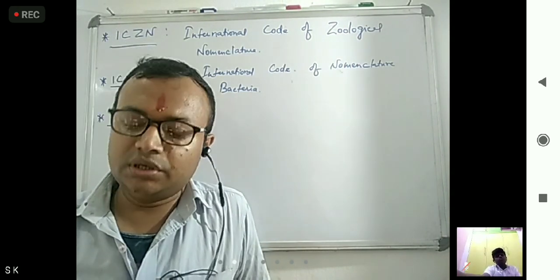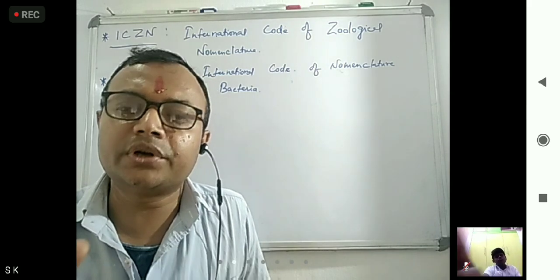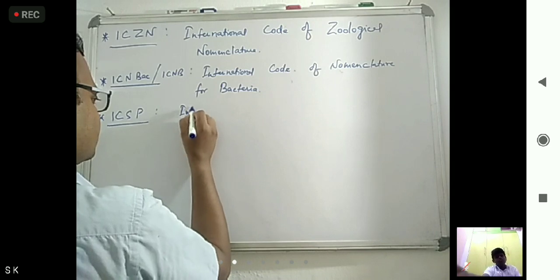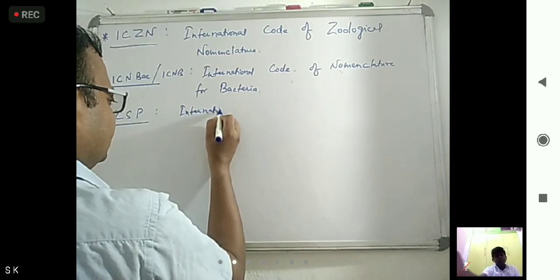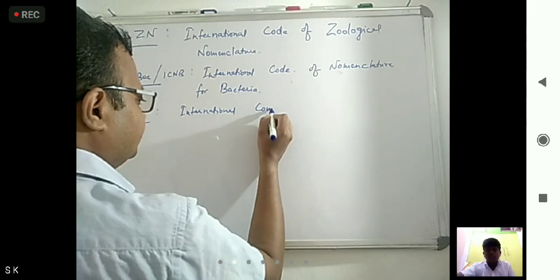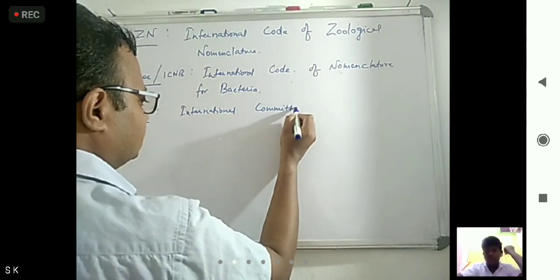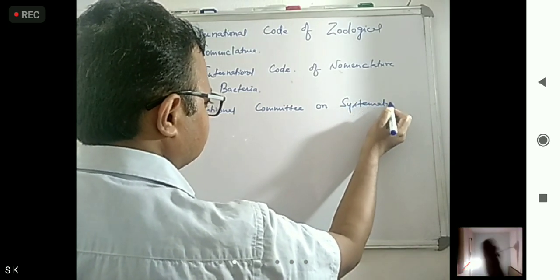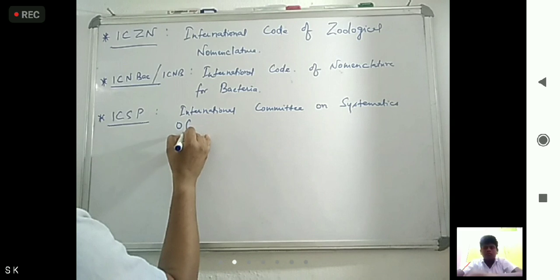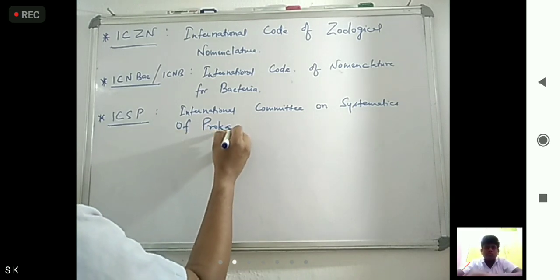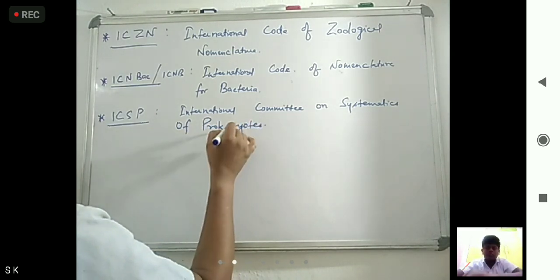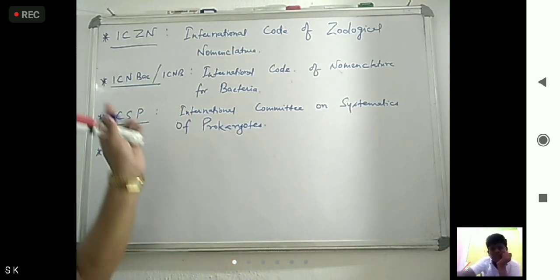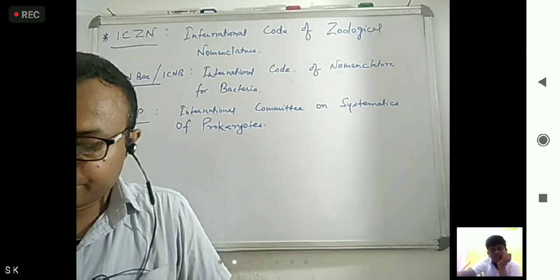International Committee on Systematics of Prokaryotes. So this is the committee that controls what? ICNB or ICN-BAC.